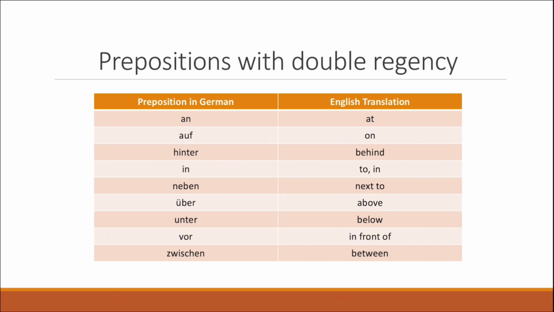An, auf, hinter, in, neben, über, unter, vor, and zwischen. I would recommend you to pause the video in order to copy them down in your notebook or something like that, because they are very important. The English translation of them: an is at, auf is on, hinter is behind, in is to or in, neben is next to, über is above, unter is below or under, vor is in front of, and zwischen is between. So I hope you understand them.